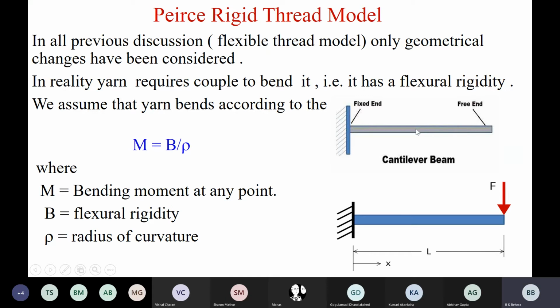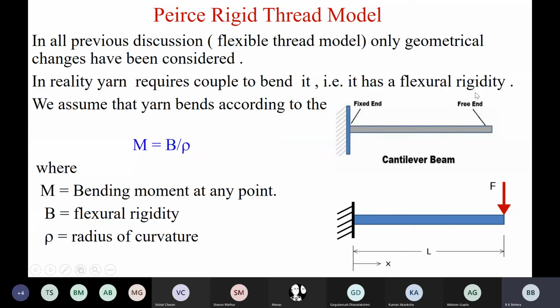Rigidity depends on many factors: diameter, count, packing density, cross-sectional shape. Now we are not taking into account that detail. We are assuming this is a yarn, a couple is applied, and the yarn is fixed at this end, so it is a cantilever system. When the couple is applied, the yarn will bend, and since yarn has some flexural rigidity, it will make a curvature with some radius of curvature.